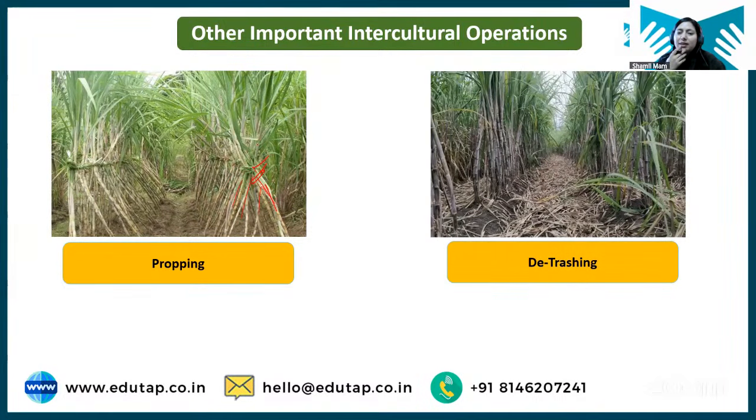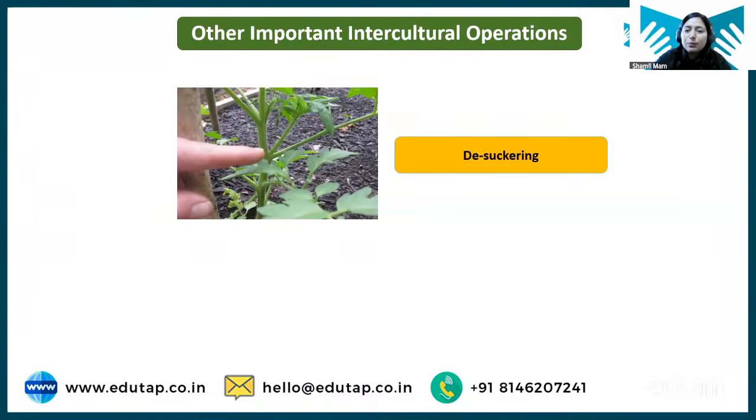Detrashing is also another intercultural operation, in order to free our field from the unwanted trash. So for that, all the dead material that is present in the field is removed, because this dead material can harbour some pests and diseases, and that can infect your crop. So we need to clean the field. That is known as detrashing, and usually in sugarcane detrashing is done. Okay, you can see in the picture also. Chalo.